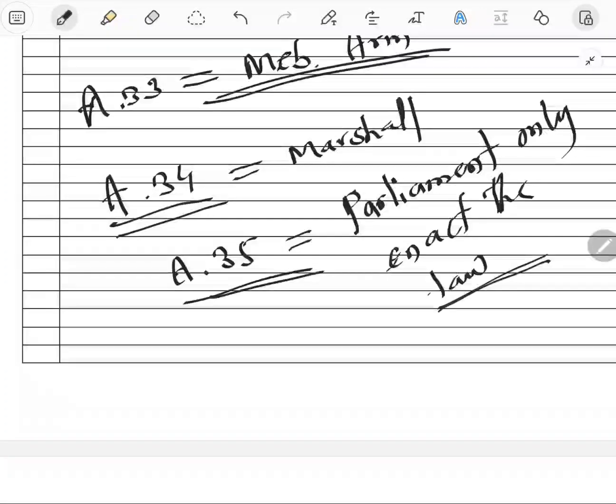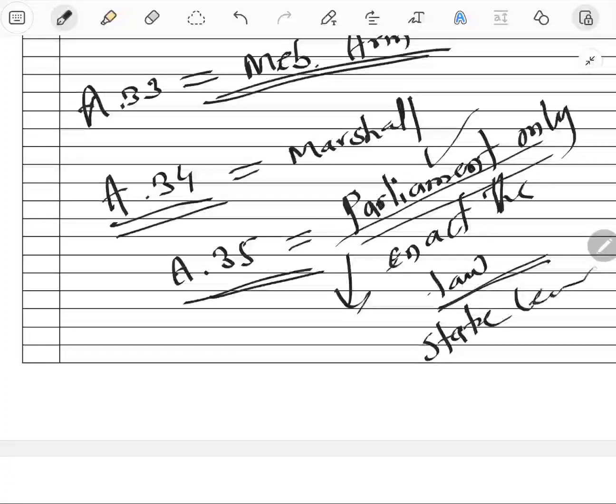Like under fundamental rights, we have seen Article 16(3), Article 17, the Untouchability Prohibition Act, enacted by Parliament. Article 33, Article 23(3), Article 34, like that, all acts are enacted by Parliament. So Parliament has the right to make any enactment for fundamental rights infringed by a state, but not the state legislature. State legislature has no power to make such law.